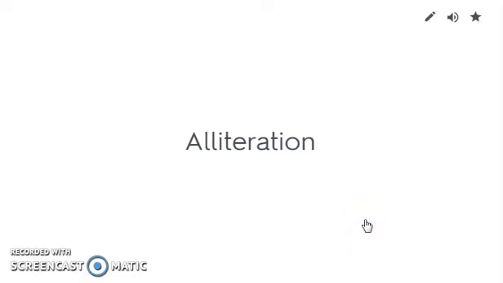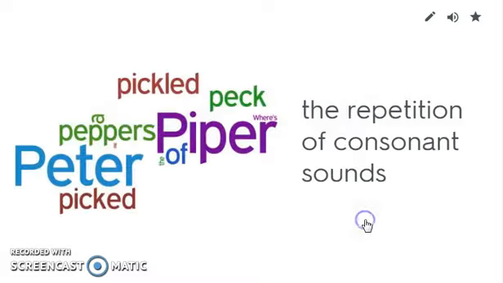Alliteration. Some I'll go quickly through because I know we've done them several times before, and some I'll dwell on a little bit longer. Alliteration is the repetition of consonant sounds. We know that we found these numerous times as we read. The repeated P sound at the beginning of the word is a consonant sound.